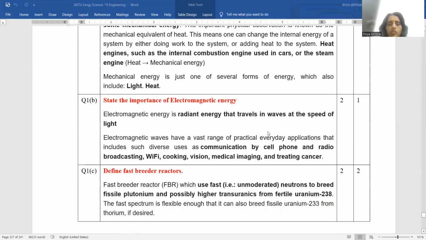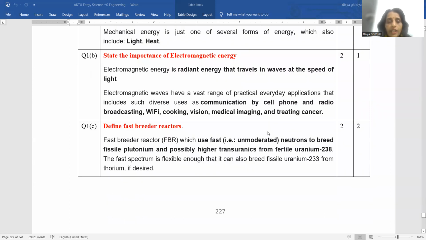State the importance of electromagnetic energy. Electromagnetic energy is basically radiant energy that is traveling with the speed of light, and the electromagnetic energy spectra, if you remember, cosmic ray, X-ray, gamma ray, radio waves, etc., they have so many uses in our day-to-day life. Define fast breeder reactions.